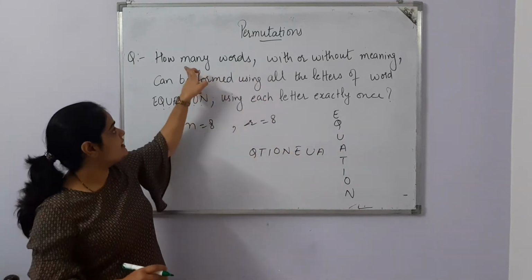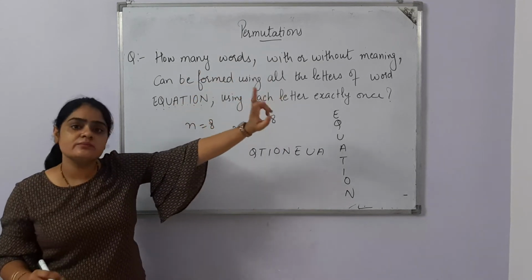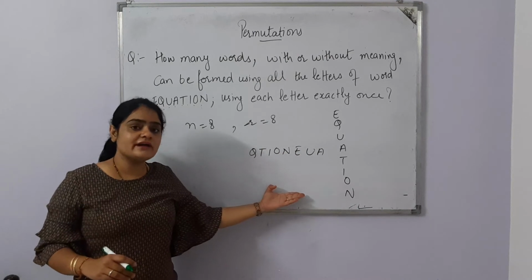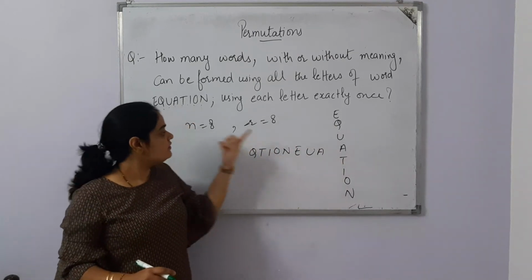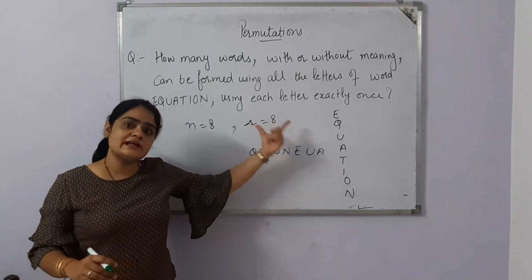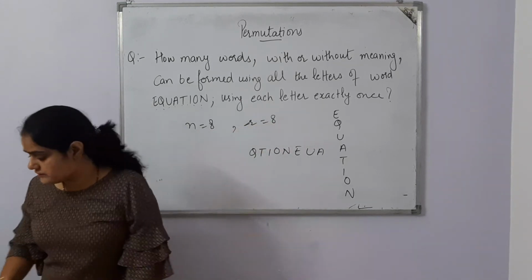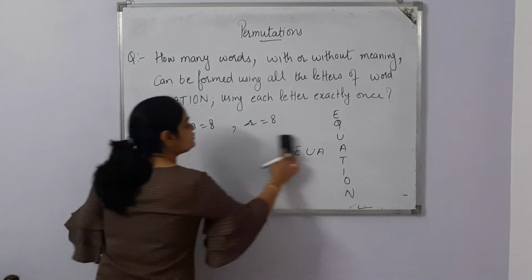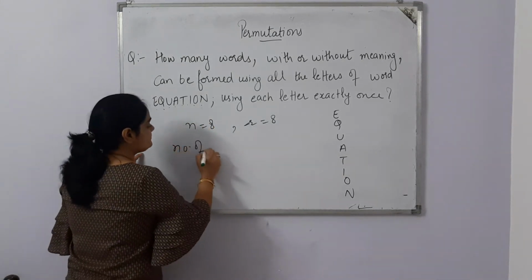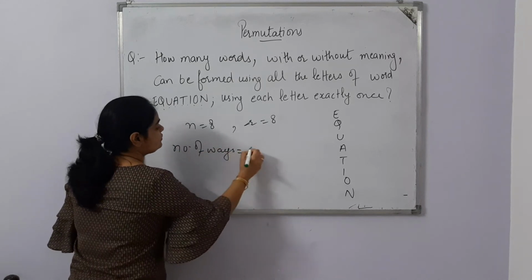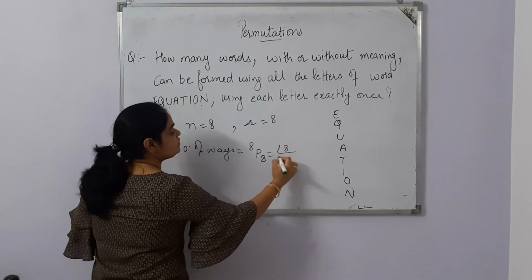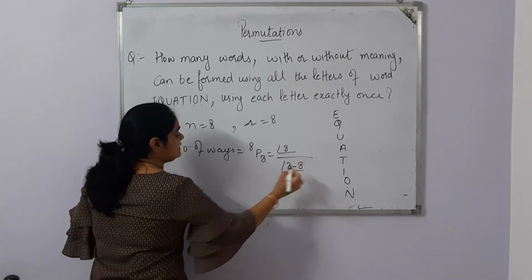He is saying we need to form words with or without meaning. So there are many words that we can form using all these 8 letters. So n is equal to 8 and r is equal to 8. So the number of ways is equal to 8P8, with n as 8 and r as 8. So 8 factorial upon 8 minus 8 factorial.